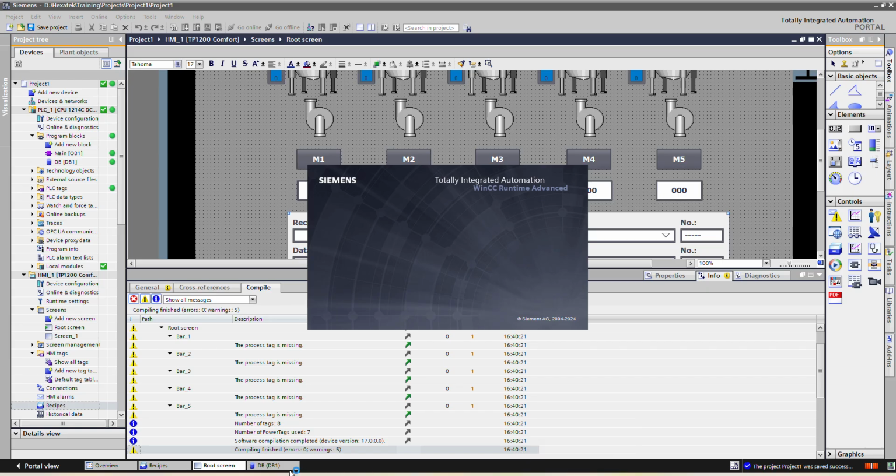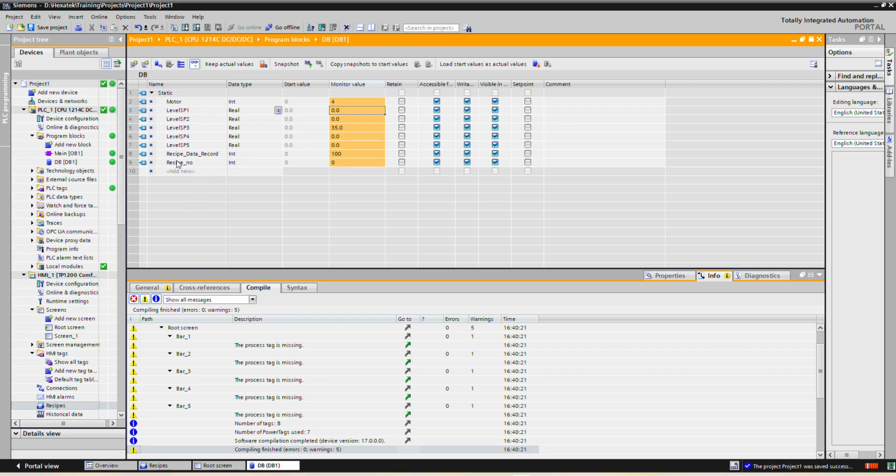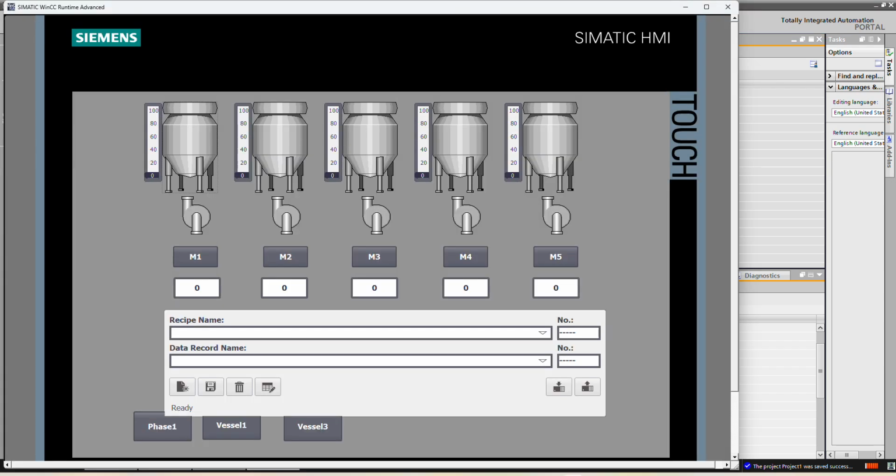The recipe tag we have already created, this recipe number. So if we attach it, see, for recipe 2 there is no record.